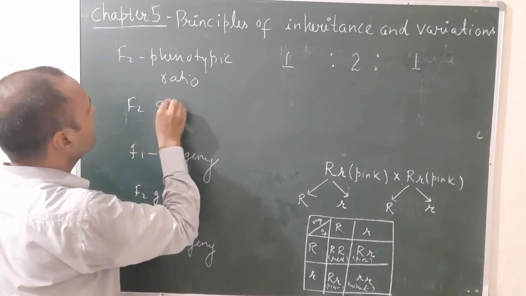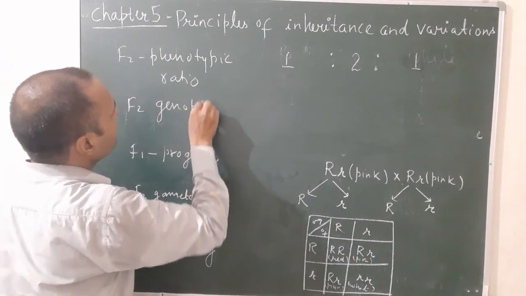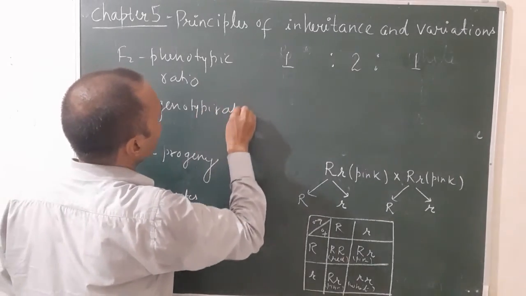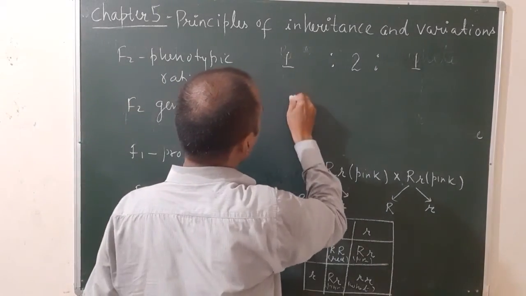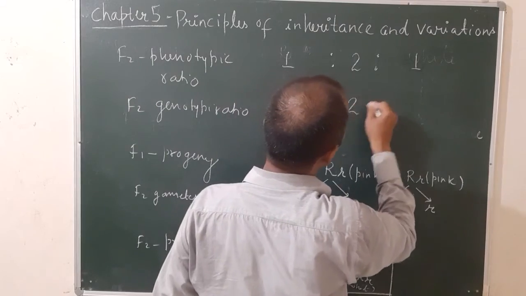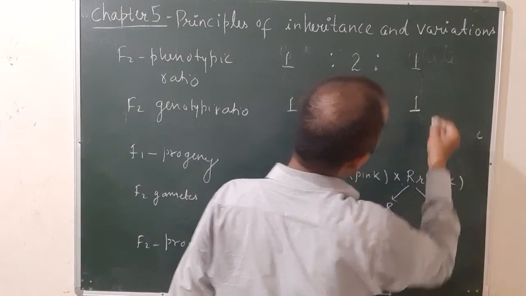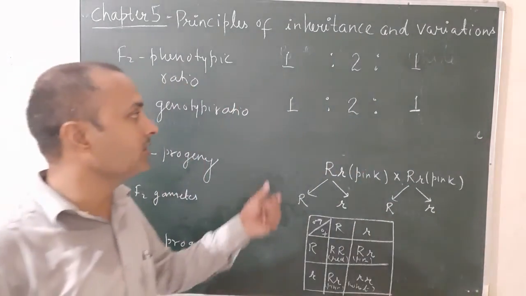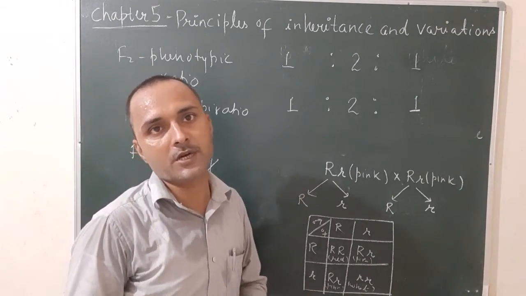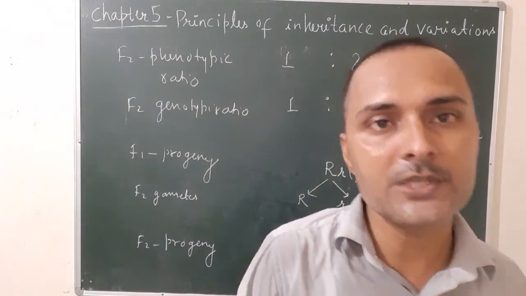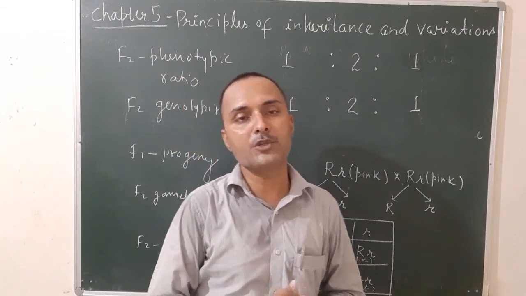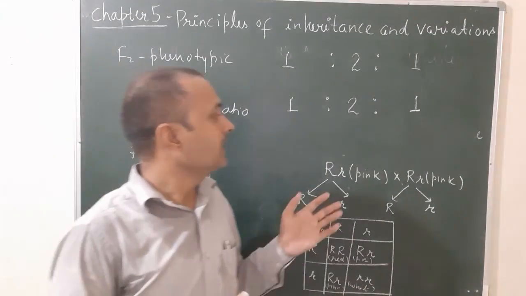We have the genotypic ratio. It will be the same, that is 1:2:1. So this is incomplete dominance in case of Mirabilis jalapa. Okay. So what is the basic difference? F2 phenotypic ratio and F1 progeny.